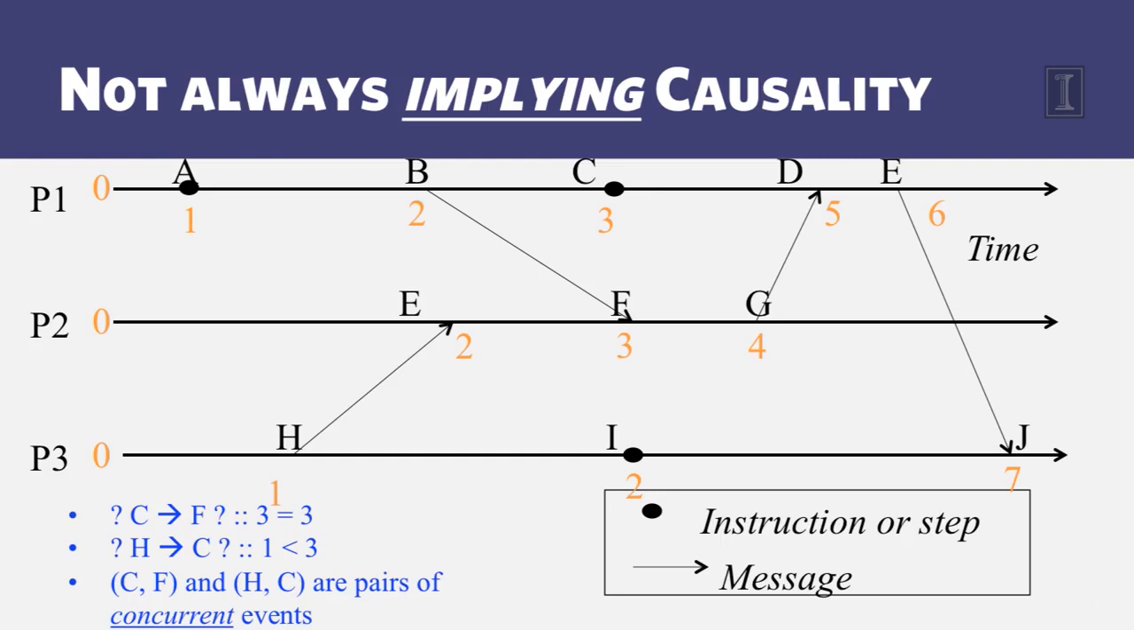Consider these two events H and C, H over here at P3 and C at P1. They get timestamps 1 and 3 respectively. However, there is no causal path that goes from H to C or from C to H. And so these two events are also concurrent events. However, they got Lamport timestamps of 1 and 3 respectively at H and C, and this might seem to imply that these are causally related, but that's not necessarily true. So this means that if two events are causally related, then their Lamport timestamps obey the causality. However, if you get Lamport timestamps for two events, then that doesn't necessarily mean that the causality is in fact true between those two events.